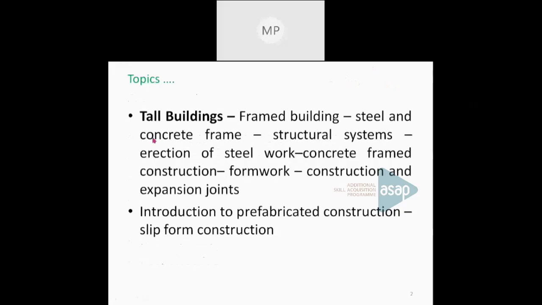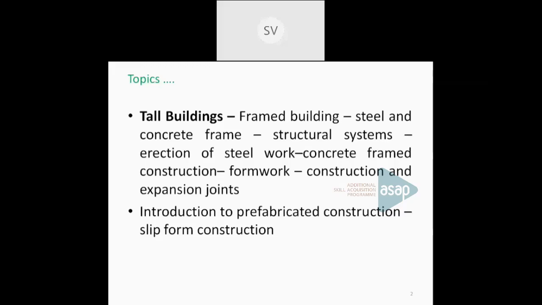Okay. I think the structural systems which can be used in a tall building. Write a note on structural systems used in tall buildings, or differentiate any two types of structural system, or differentiate bundled tube construction and trussed tube construction. Likewise, questions can be asked.